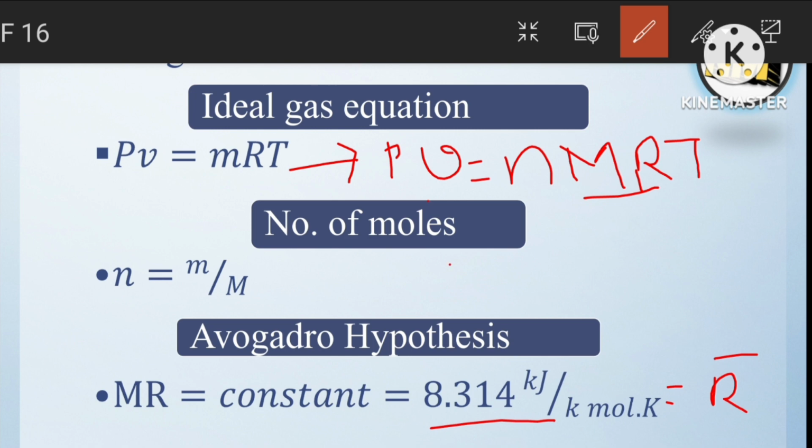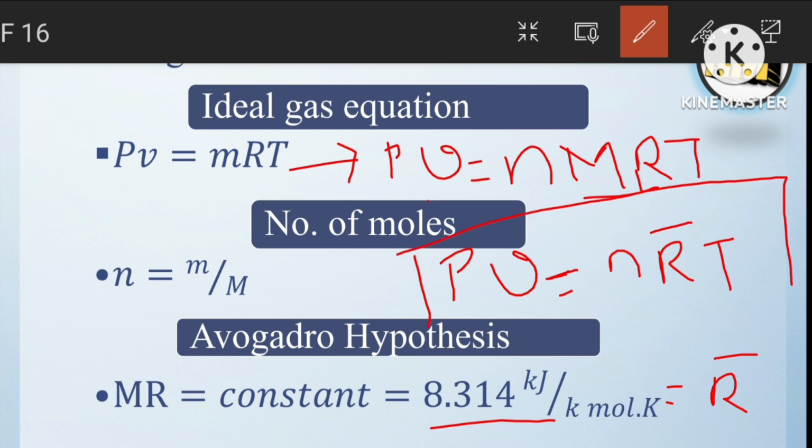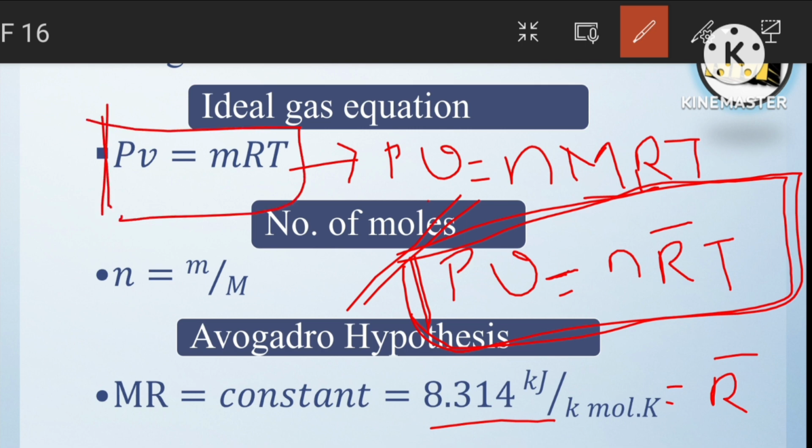Okay, here we got PV equal to n R bar T. So everyone has to write each and every step, then you won't forget. This is the one formula when the number of moles is given. When the mass is not given and the number of moles is given, you have to use this formula. If mass is given, then you can use the basic ideal gas equation. If the number of moles is given, then you have to use this formula, PV equal to n R bar T.